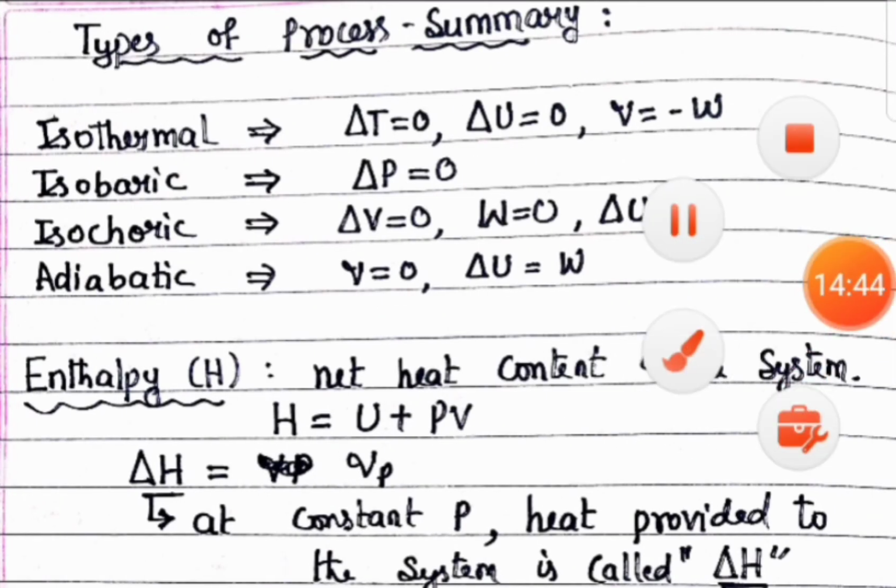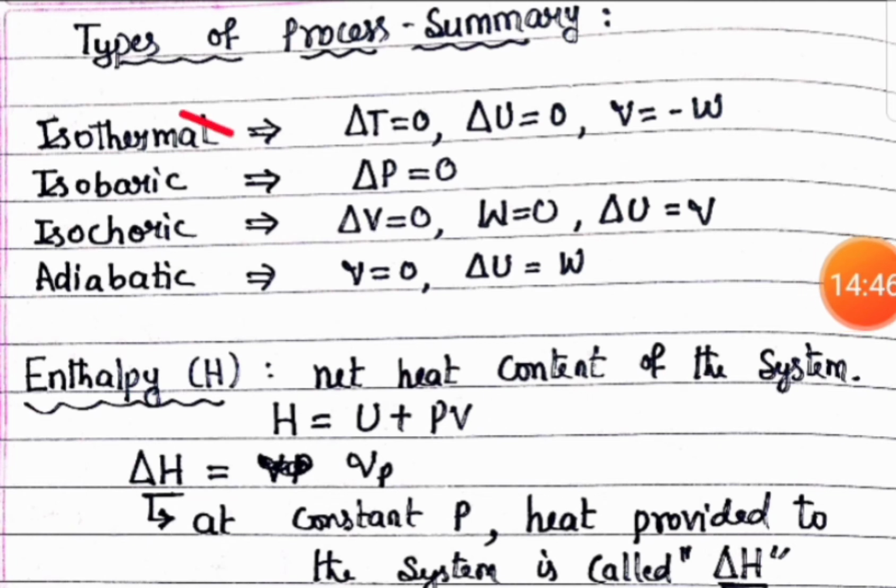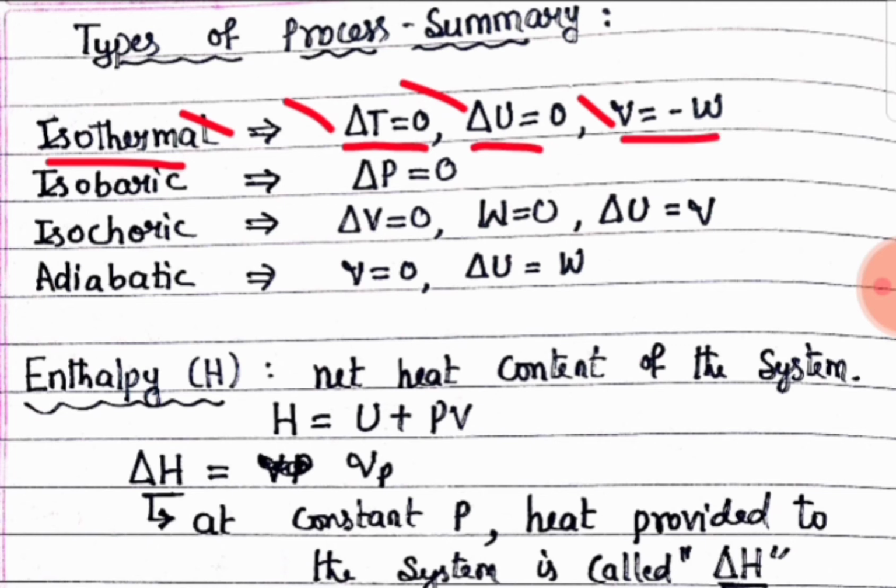Now types of process, let us recall. Isothermal: delta T is equal to 0, then delta U is equal to 0, then Q is equal to minus W. Just recall the first law of thermodynamics, delta U is equal to Q plus W. If you apply that in case of isothermal, temperature constant, delta T is 0, delta U is 0, then Q is equal to minus W. Isobaric: pressure constant, delta P is equal to 0.